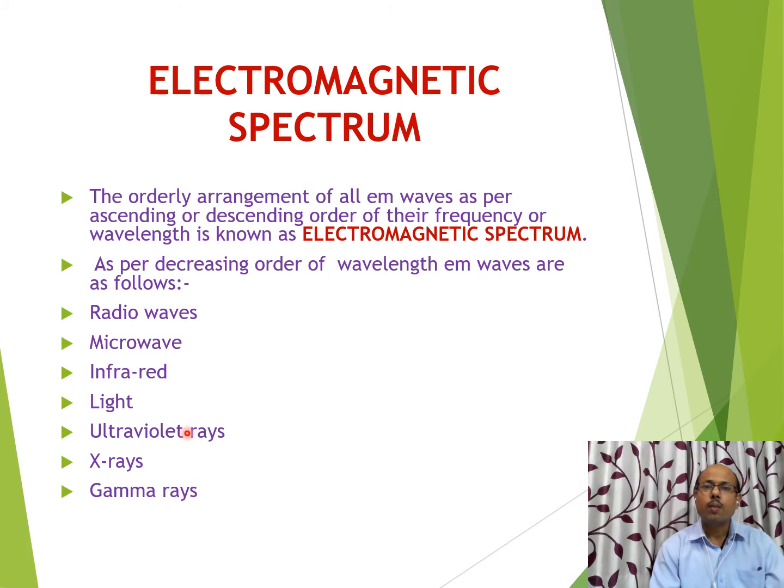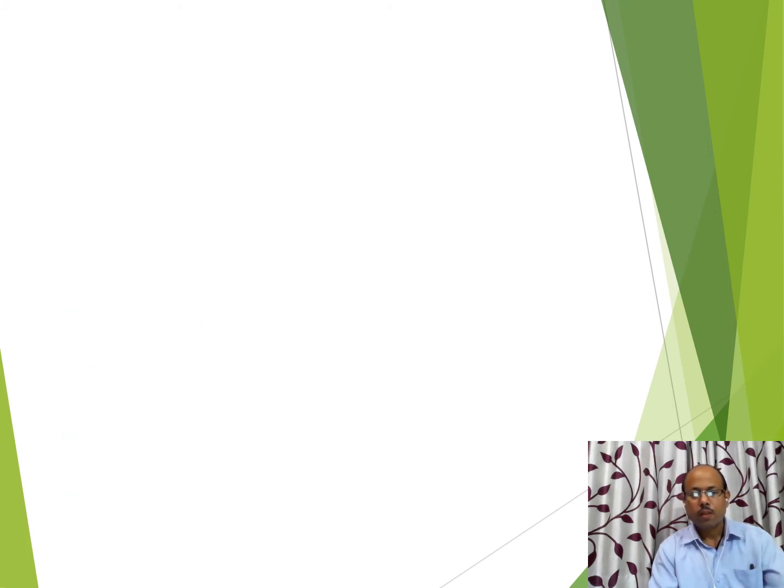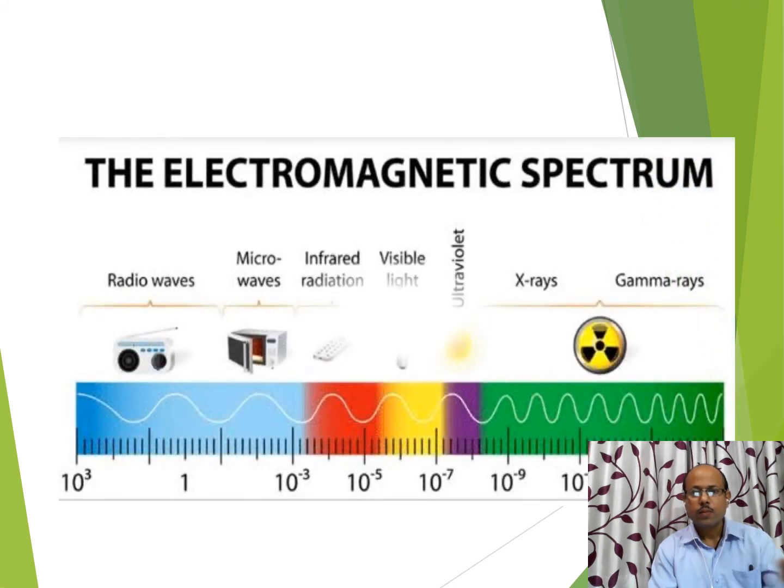So this is what the electromagnetic spectrum is about. Now you can see the electromagnetic spectrum in this slide so that we can remember it very easily. The names have been arranged in increasing order of frequency. This is a slight visualization so that we can easily understand.